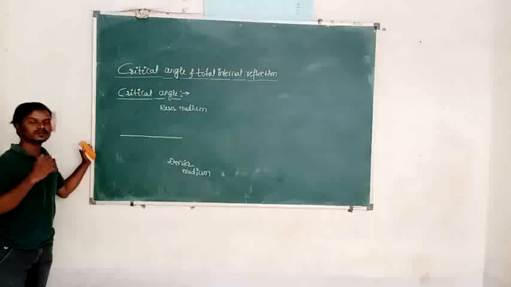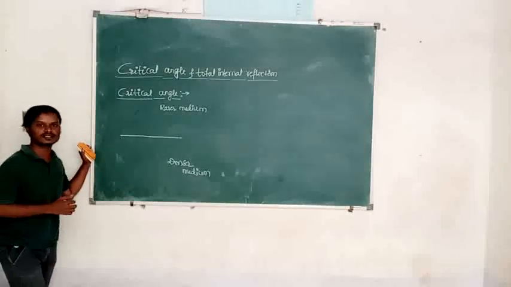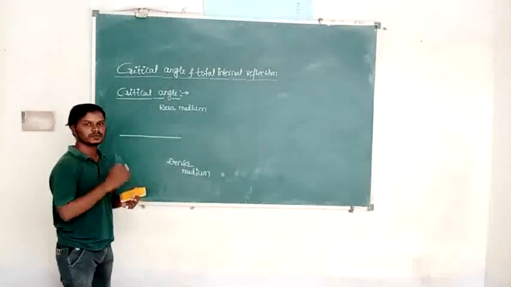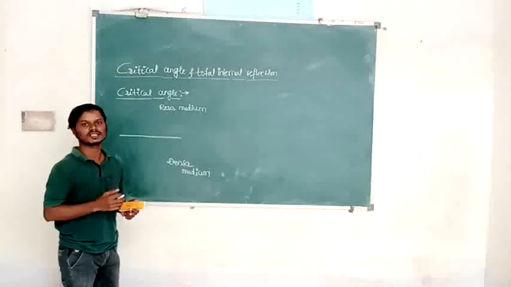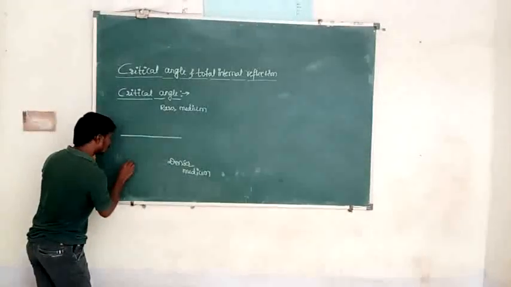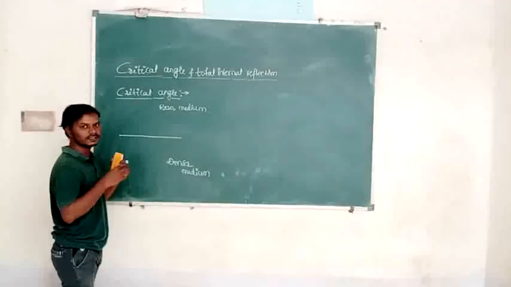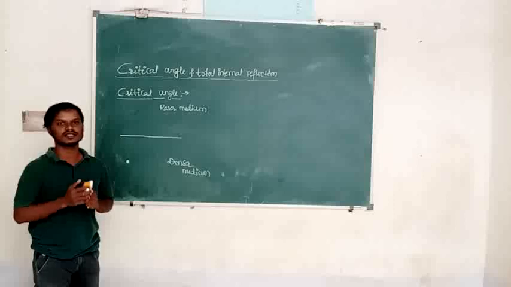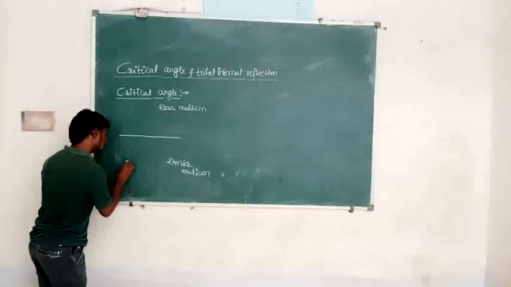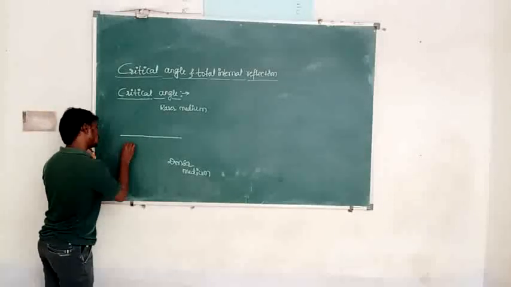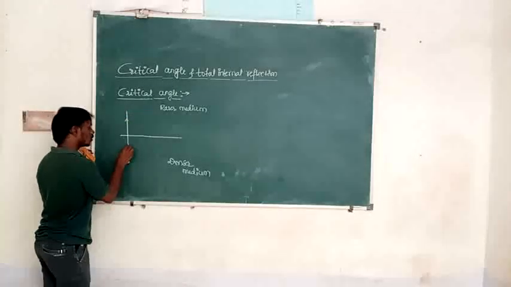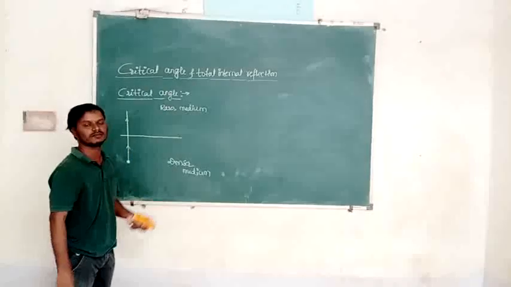So for total internal reflection, what is the condition here? The light should travel from denser medium to rarer medium. Before that, we have to know what we mean by critical angle. Now this is a source of light, emitting light rays in all directions. We are going to consider some light rays here. Suppose the light ray is incident along the normal, it passes without any deviation, because for normal incidence, Snell's law is not applicable.